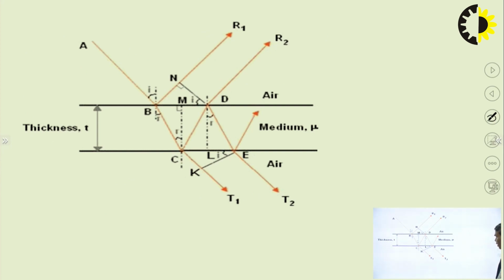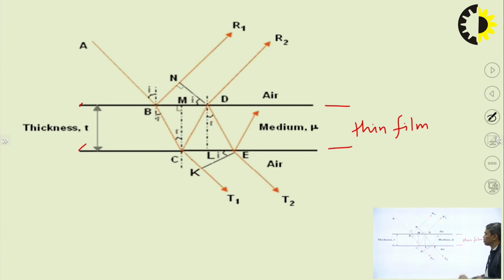So this is the diagram in which we will study thin film interference. This thickness t, from here to here, is the thin film in consideration.